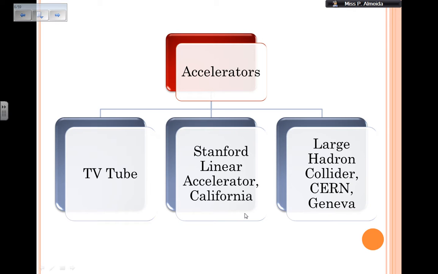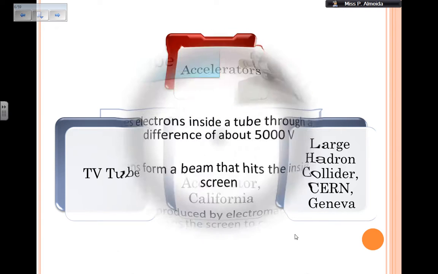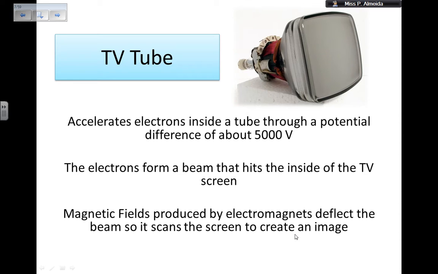As you can see already, one of these is not really there to study these particles, but the TV tube is an accelerator. We have the Stanford Linear Accelerator in California, and we have the Large Hadron Collider at CERN in Geneva, okay? So the first one, the TV tube, accelerates electrons inside a tube through a potential difference of about 5,000 volts. The electrons form a beam that hits the inside of the TV screen, and then the magnetic fields produced by the electromagnets deflect the beam, so it scans the screen to create an image, okay? So, believe it or not, it is an accelerator.